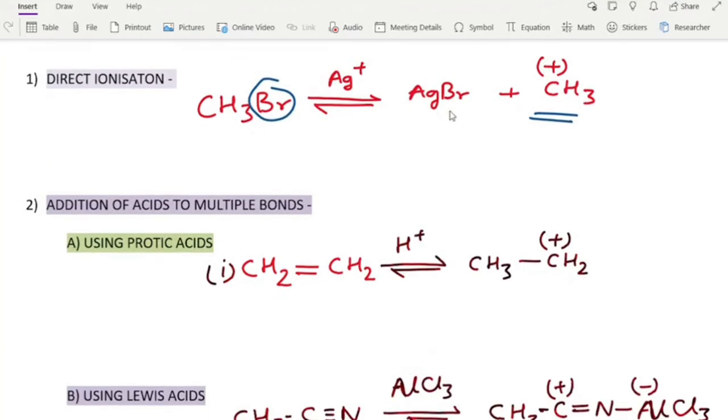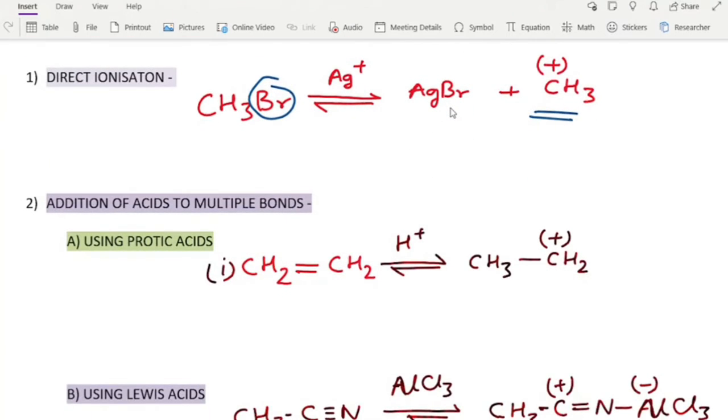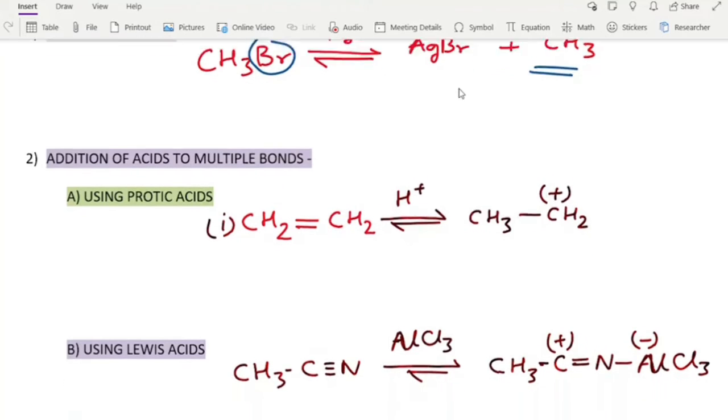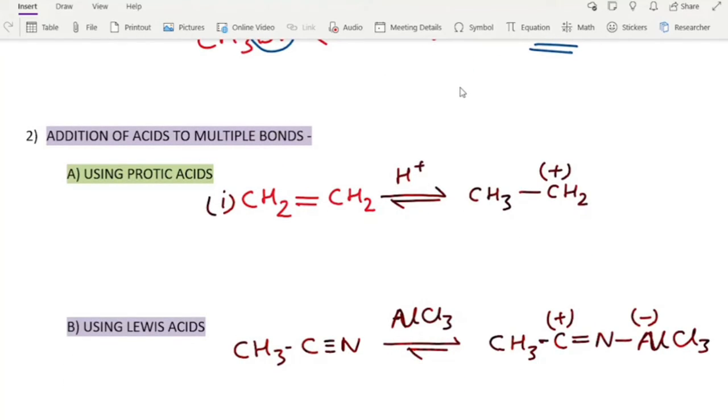Next, we can also obtain carbocations by addition of acids to multiple bonds. Here we can choose two types of acids. One is protic acid and the second one is Lewis acid. So what is protic acid? Simply we can say protic acids are those which can release a proton or H plus in aqueous medium.